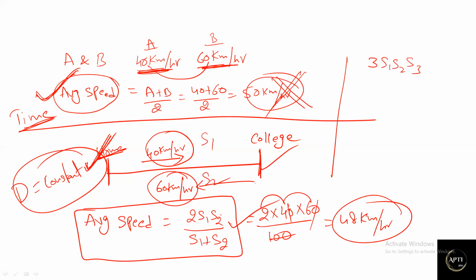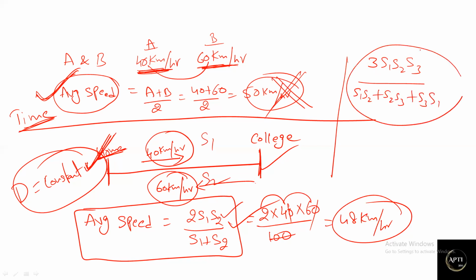If two speeds, 2s1s2, right? If three speeds, 3s1s2s3 divided by s1s2 plus s2s3 plus s3s1. That's it. This is the formula for finding average speed when the distance is constant and we have three different speeds. This is the entire concept of average speed.